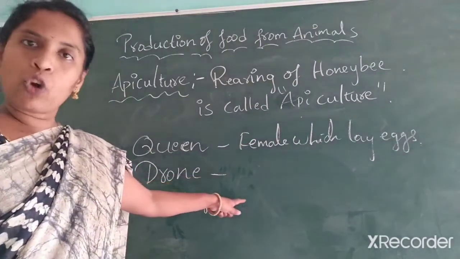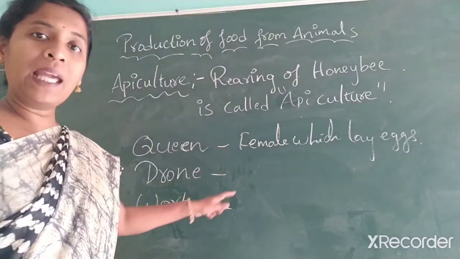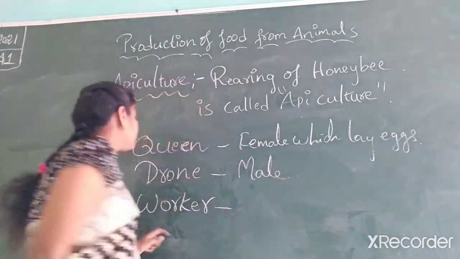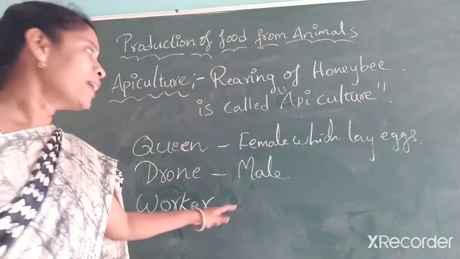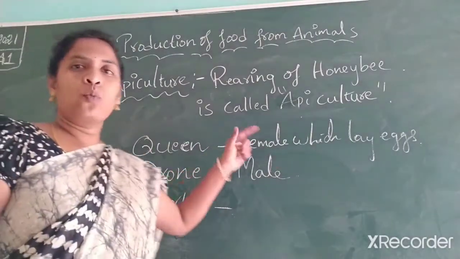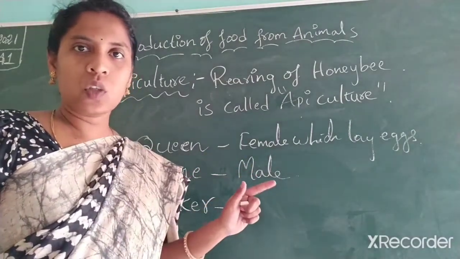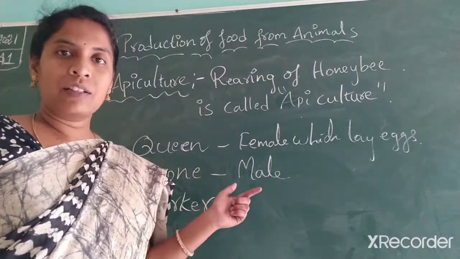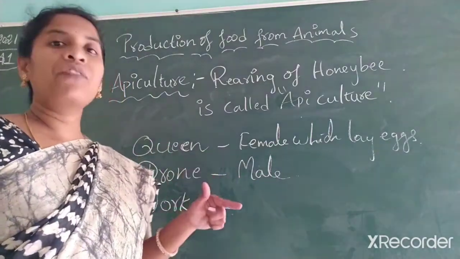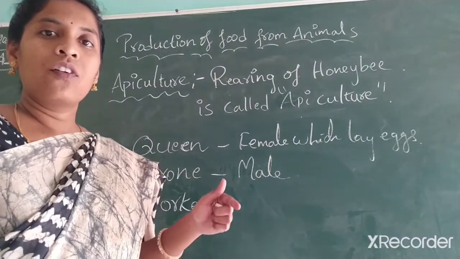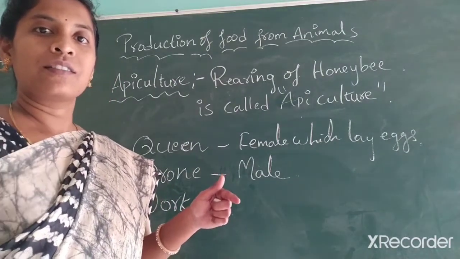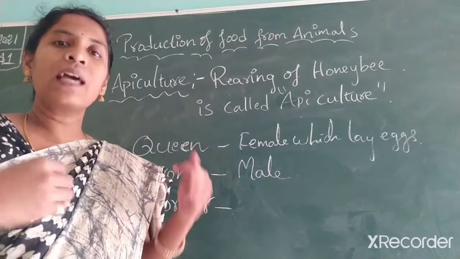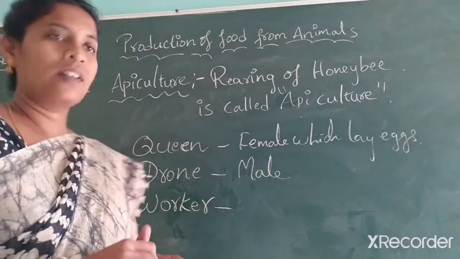And next one, drone, is a male bee. What is the function of the queen bee? To lay eggs. That's the work of the queen. Then what is the work of the drone? It's a male. It only helps in fertilizing. No work for the male, it just helps for breeding, that's all.